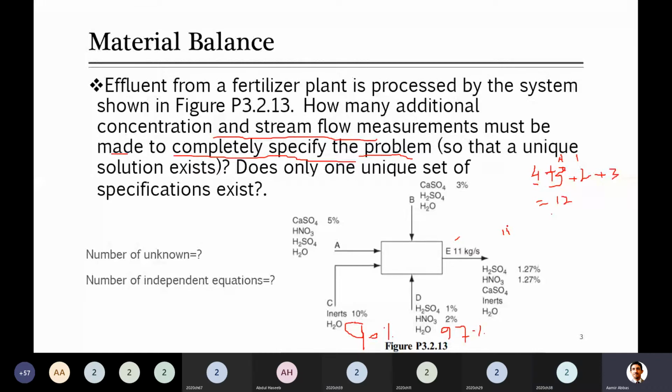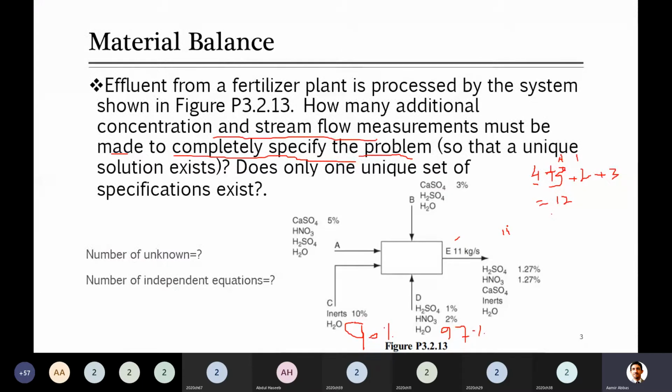So if you write the balance for calcium sulfate, you will write input calcium sulfate is equal to output calcium sulfate. This is another equation, the second equation. The first equation was the overall balance, then one for each component. Okay, next component.